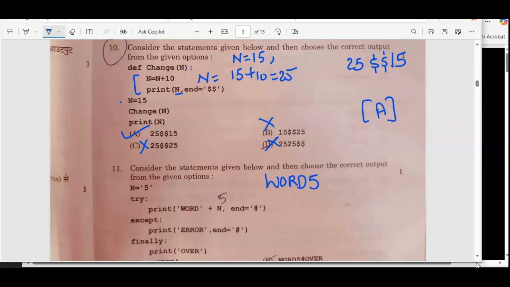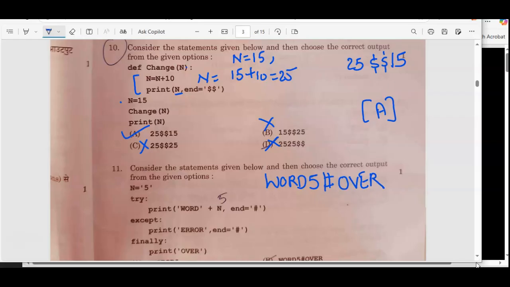So this will be added with 5 and end with this. Now try is working, so except won't execute. Then finally is not based on anything, whether the code is working or generating an error or not. Finally is going to work at last. So it will end with this and then it will be added with over.